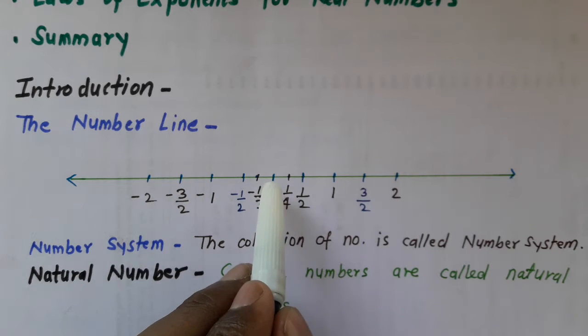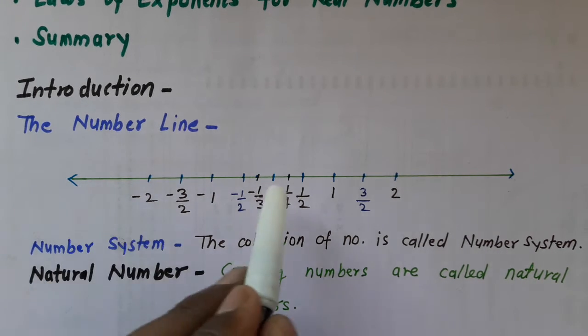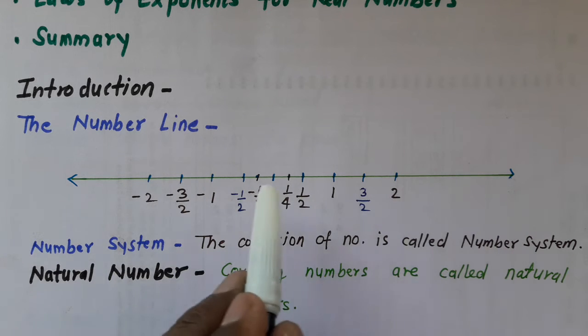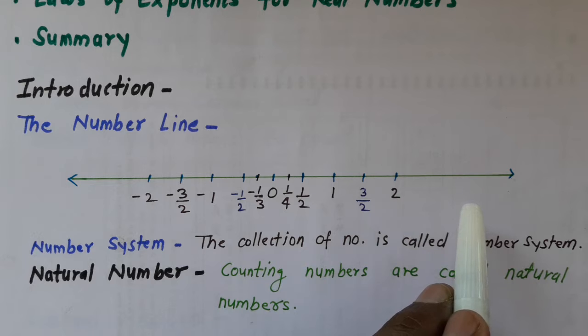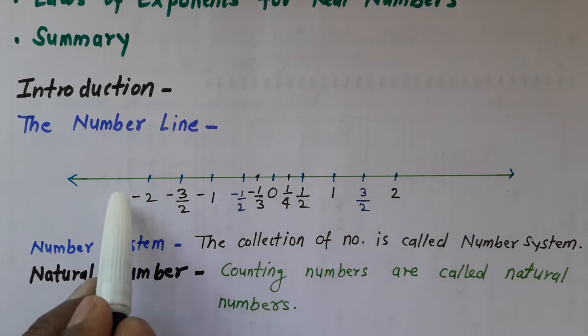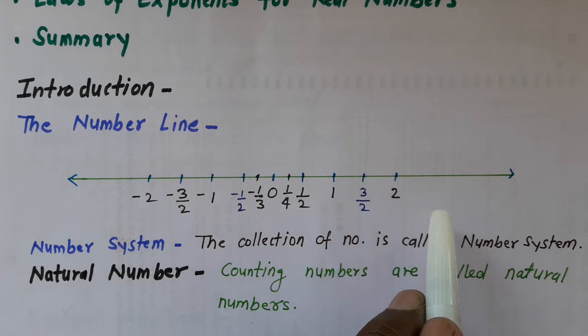Suppose this fixed point is 0. Once we fix the point, this is the left side, because it is our left hand, and this is the right side, because this is the right side of your hands. So the left hand side's numbers will be negative and the right hand side's numbers are all positive.